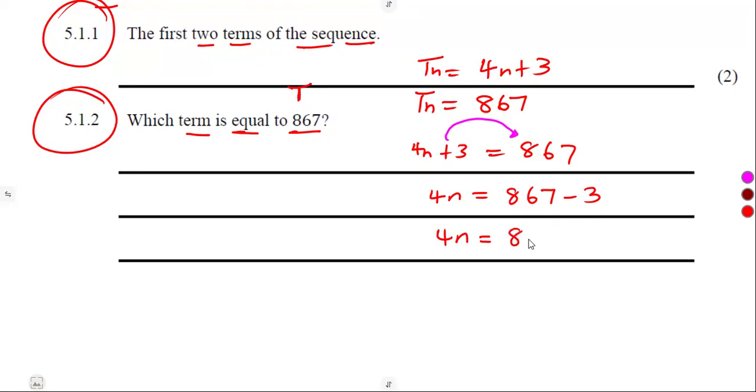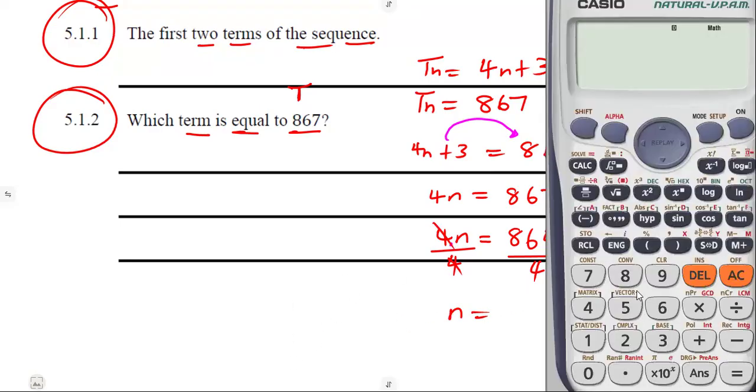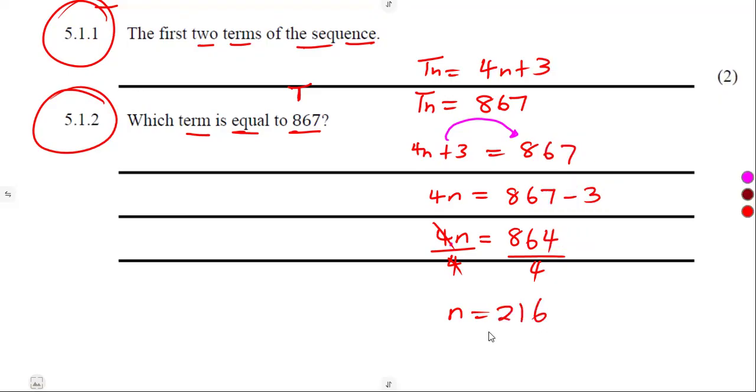To find n, that's a product as we can see here, so we can simply divide by 4, both sides of our equation. That gives us 864 divided by 4, which is 216. So that's our n, the number corresponding to the nth term, which means the 216th term.